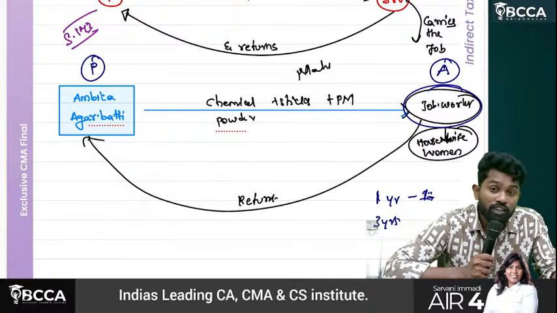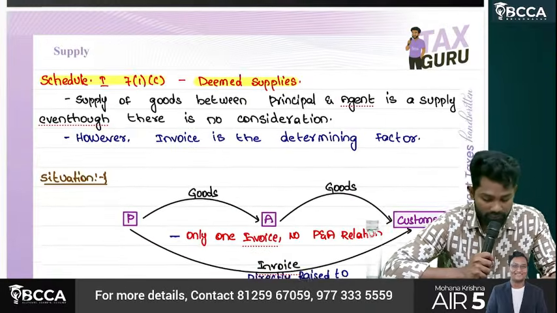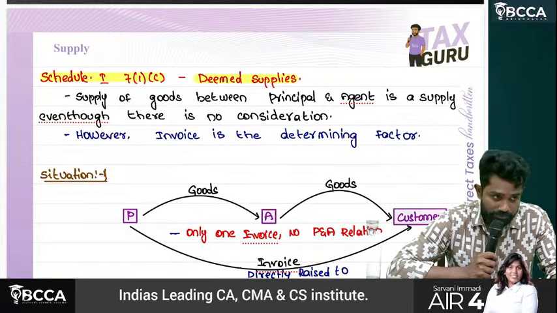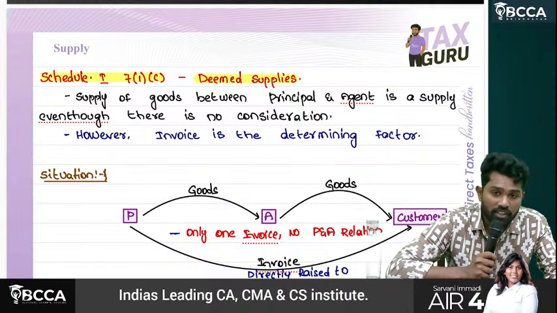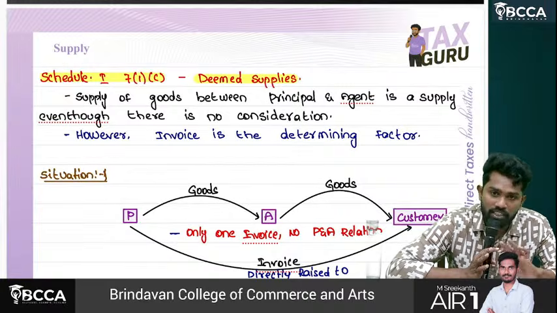When the job worker doesn't return the goods within the time limit, only then it is a supply. That's why the clarification says that invoice is the determining factor. That means when there is an invoice, only then it is called a supply. If they didn't raise any invoice, that is not a supply.